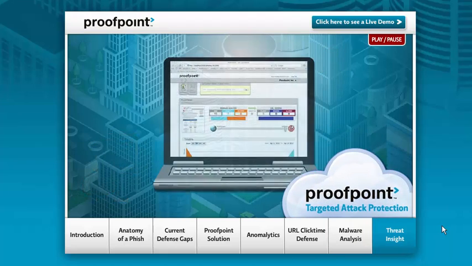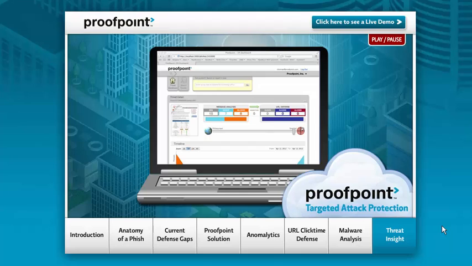Proofpoint targeted attack protection combines disparate big data-driven email security, web security, and malware analysis technologies into a single comprehensive defense, an essential addition to today's corporate security arsenal.